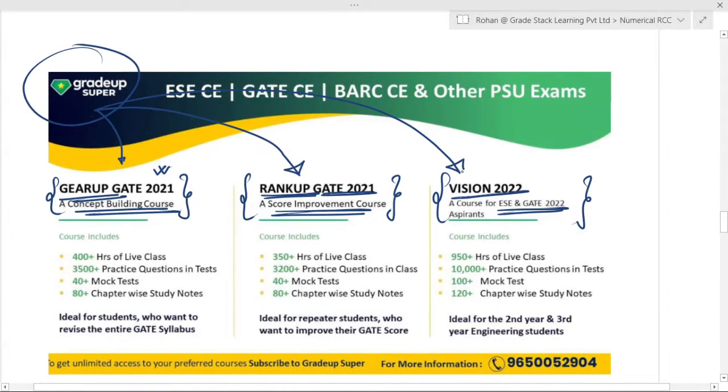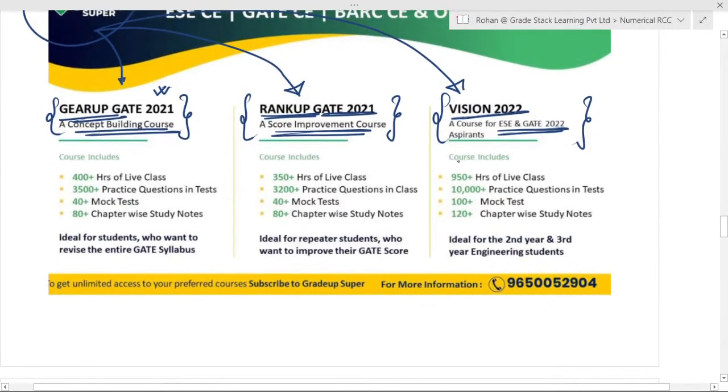The limit state method we have discussed in the previous class. You can check the previous class. Over there we have discussed the limit state method.